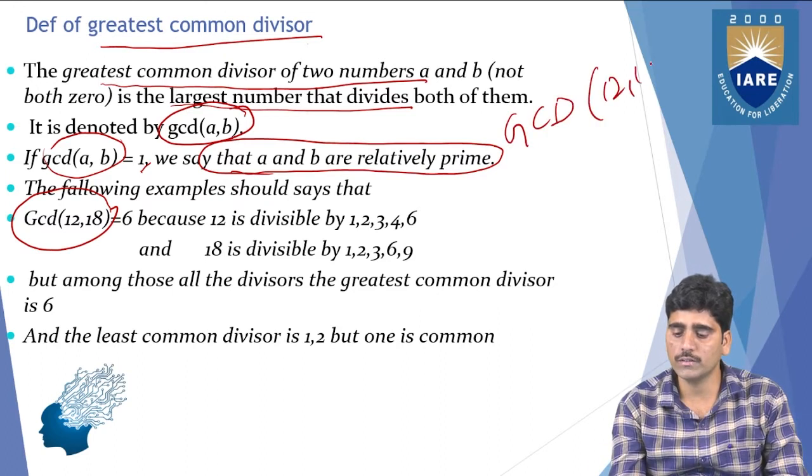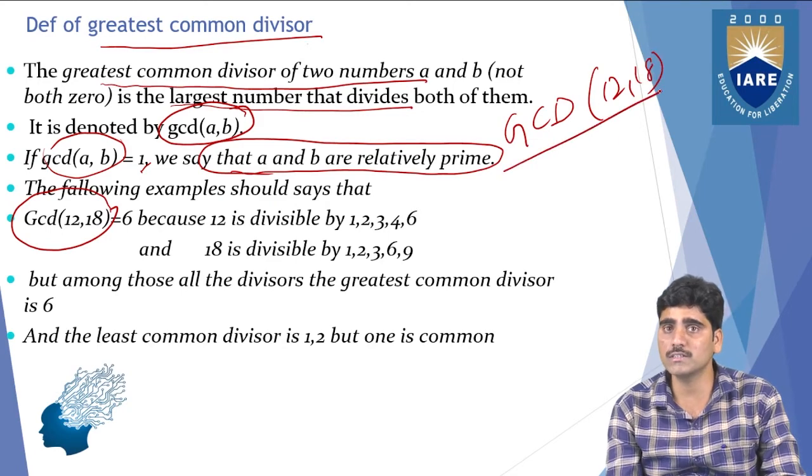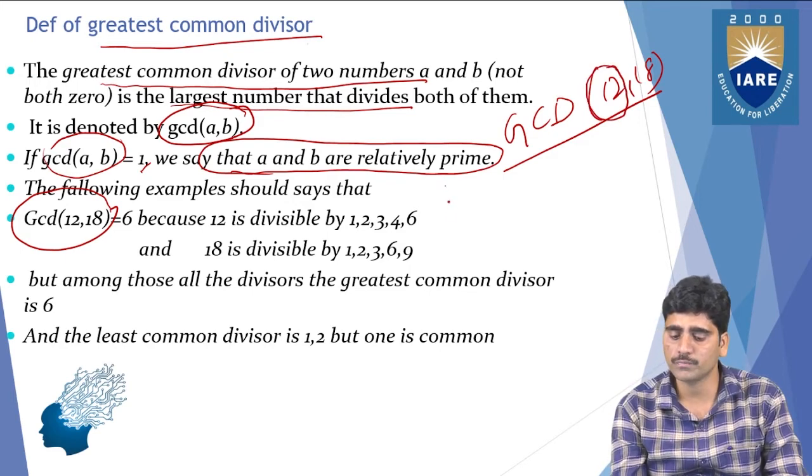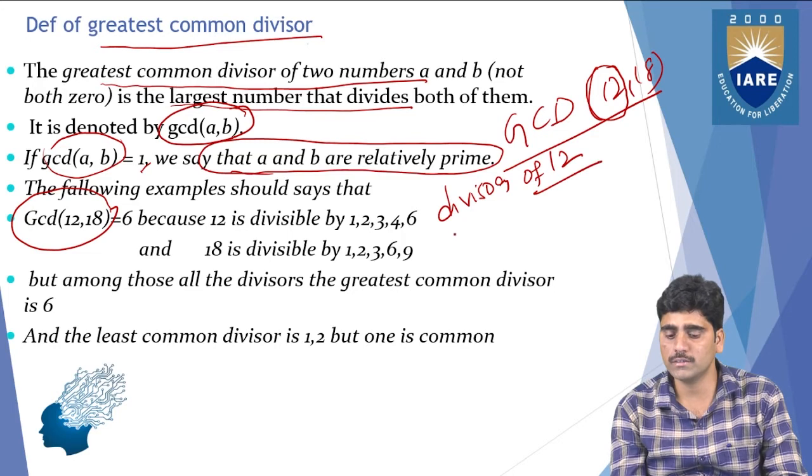First of all, we need to know the divisors of these two numbers. So first, what is meant by a divisor? If you take m and n values, and m divides n, then you can say that m is a divisor of n. You need to find the divisors of 12 and the divisors of 18.